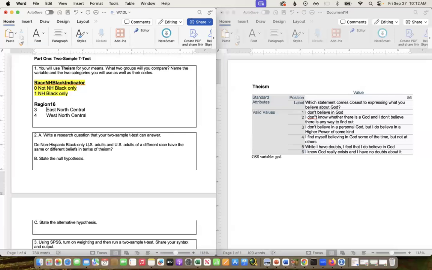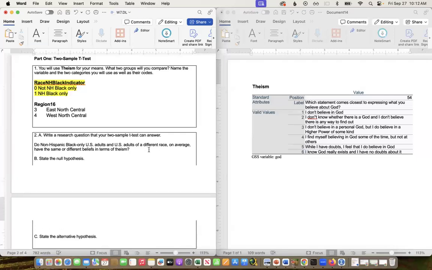I could figure out, do non-Hispanic Black only U.S. adults have higher theistic beliefs than other racial groups? Or do folks in the East North Central work on average more hours than folks in the West North Central last week? So I'm going to add "on average," because we're looking at the means. We're not looking at the full distributions. We're just looking at their means.